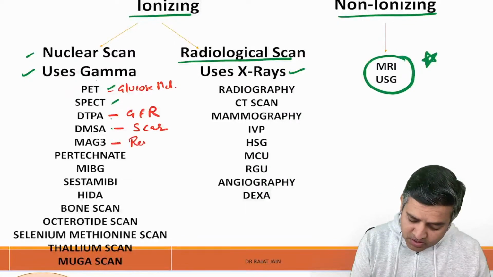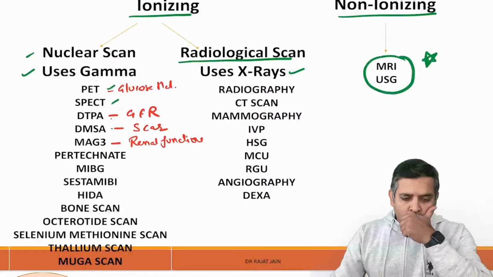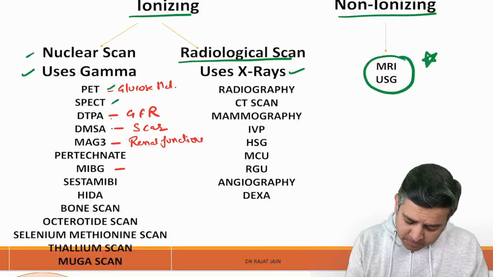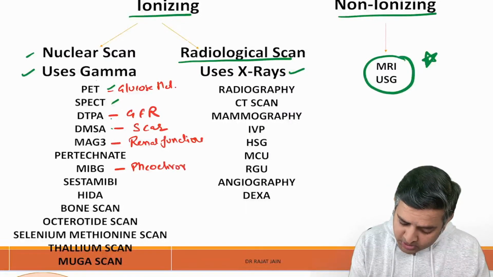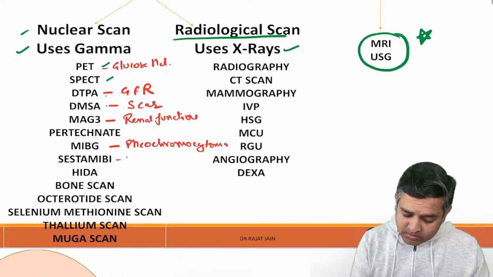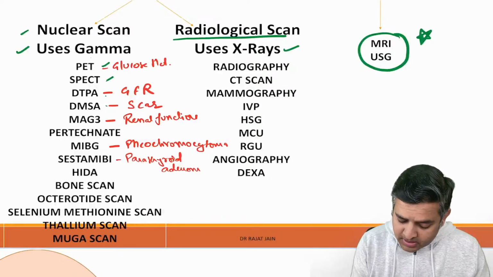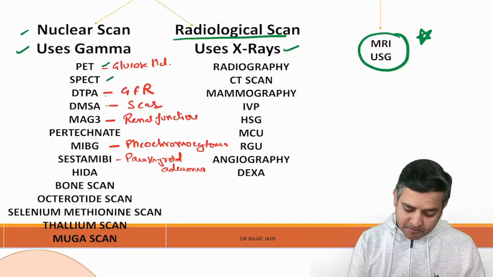MAG3 is for renal function. MIBG scan is for pheochromocytoma, whereas sestamibi scan is for parathyroid adenoma. In our FMG screening exam, the commonest nuclear scan that is asked is the sestamibi scan, right?